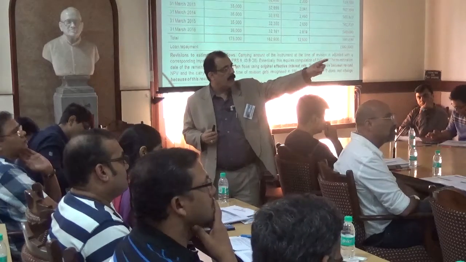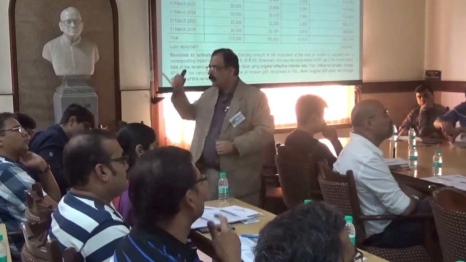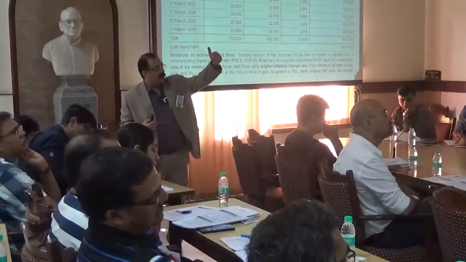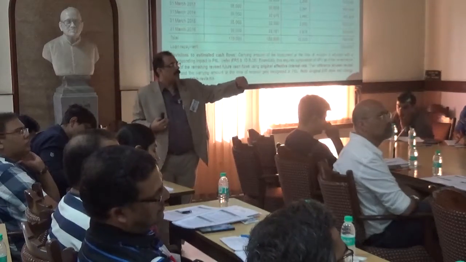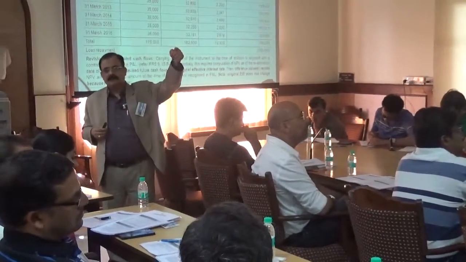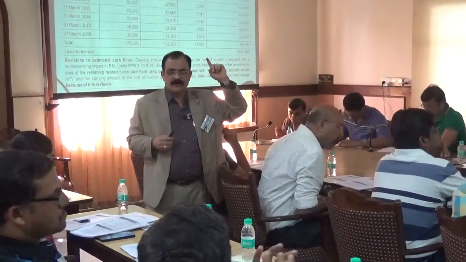In column E, the new carrying amount or amortized cost is 5,10,300. Next year, we will recognize 6.4% on that 5,10,300. Are you all with me on this? So this is the way the amortized cost calculation has to happen.